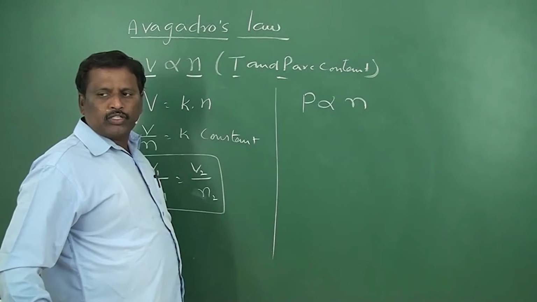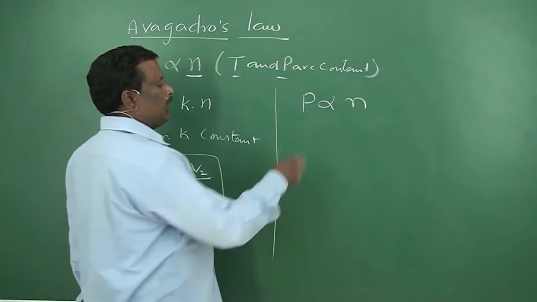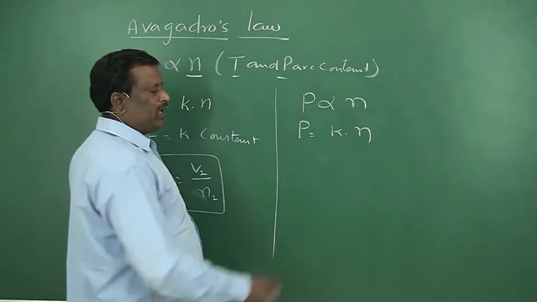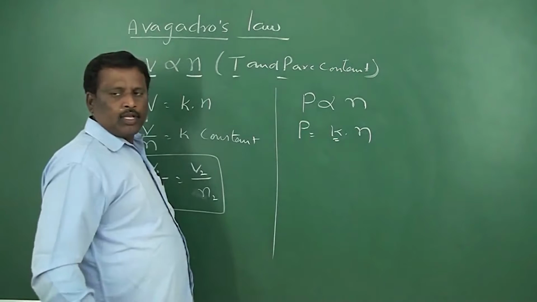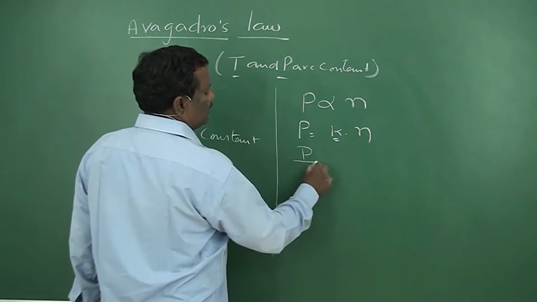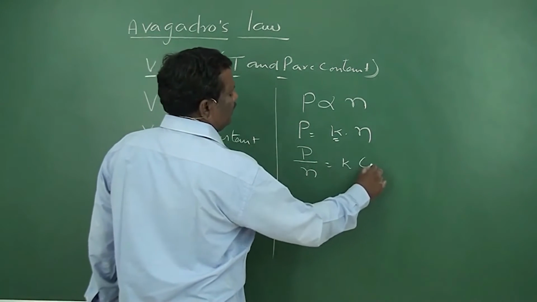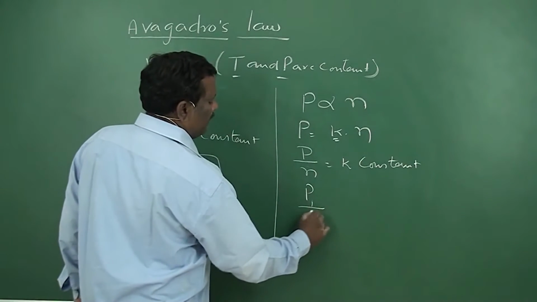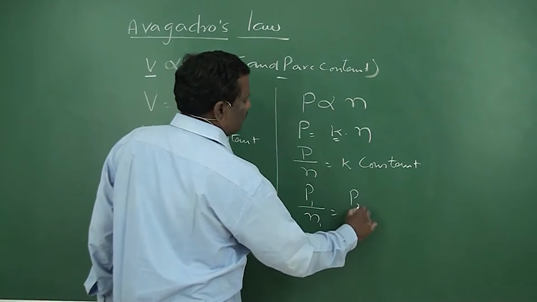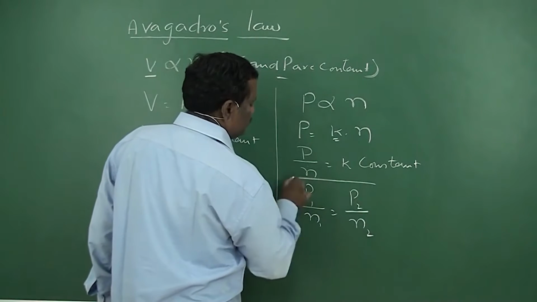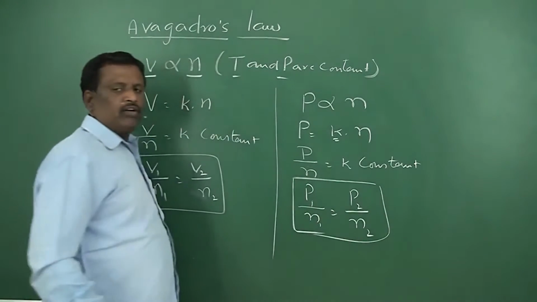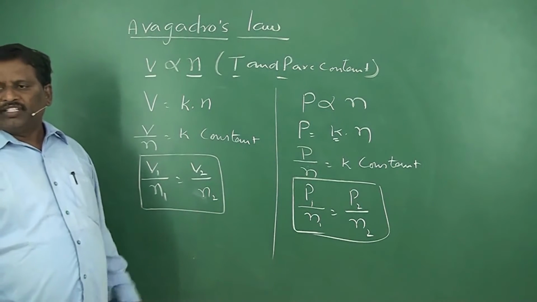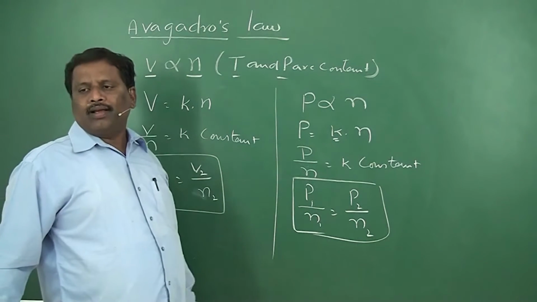P is directly proportional to small n, or P is equal to K into small n, where K is a constant, or P by n is equal to K. Therefore, P1 by n1 is equal to P2 by n2. This is another form of Avogadro's law.